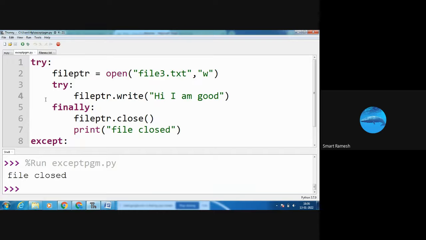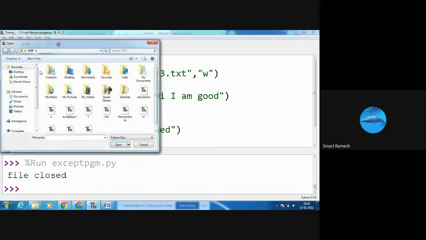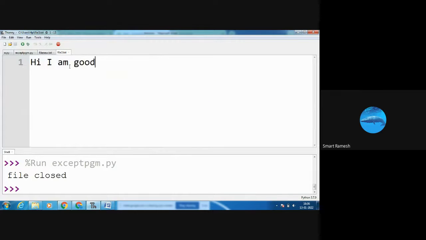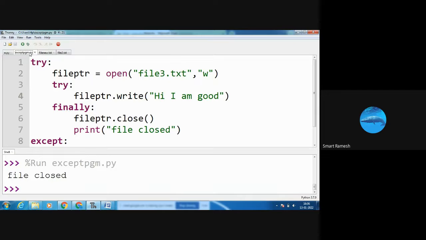Okay, so next I am going to open file3.txt. What is there in file3.txt? The already existing content is deleted. Next, what will be displayed? "Hi, I am good." See, because I opened the file in write mode, if some content is existing, it is deleted, and then the new content is written. The new content is "hi, I am good".